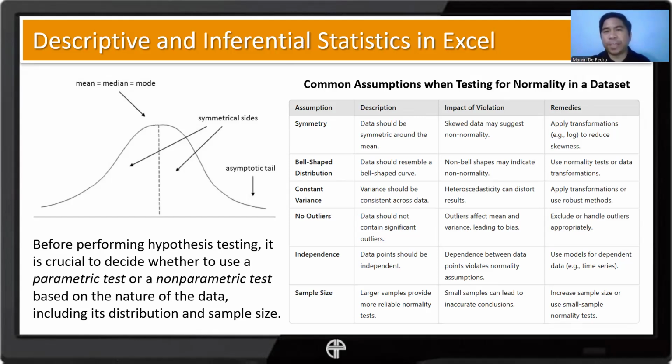Aside from symmetry and the bell shape, we can also test if there's constant variance. Also, we can check if there are outliers. If there are, then we have to get rid of them. And then independence and sample size. So that's for our descriptives, checking for the normality of our data.